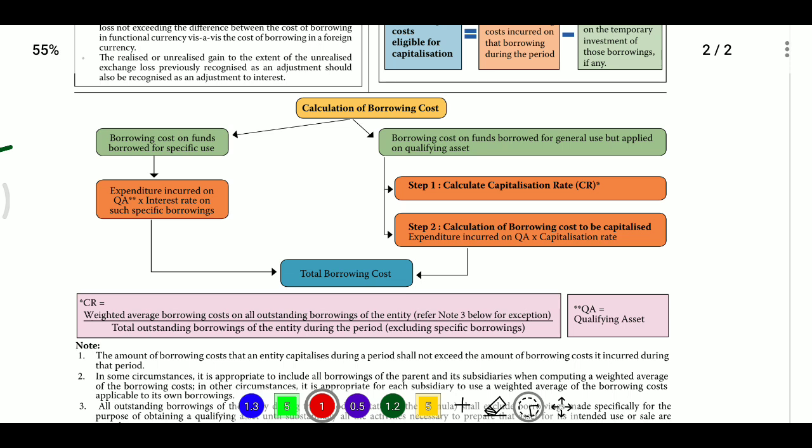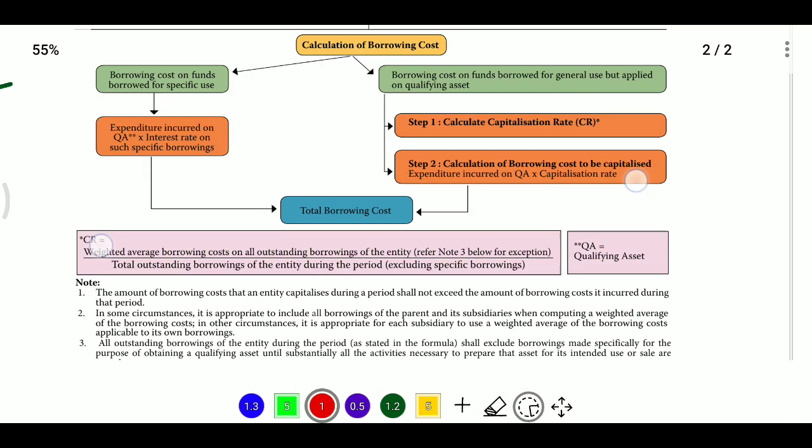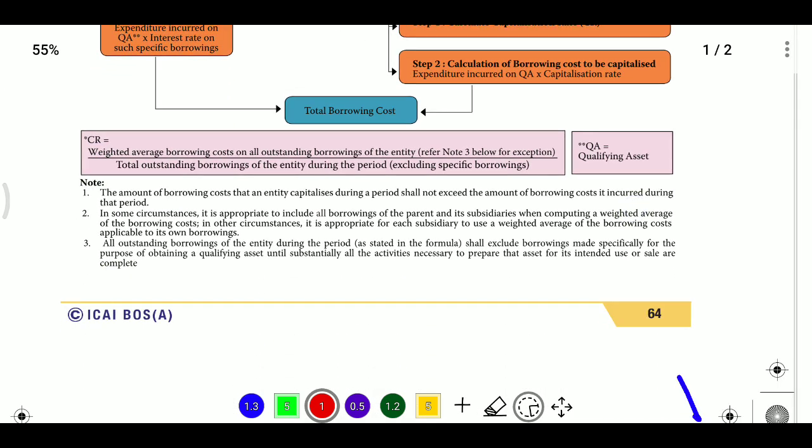After that, we discussed the capitalization of borrowing cost by group companies. In SFS, each group company will apply the same principles, and capitalization of borrowing cost on a qualifying asset is considered when the qualifying asset has incurred expenses. In CFS, capitalization of borrowing cost on a qualifying asset is considered by taking all borrowing costs on a group basis, and all expenses of the qualifying asset on a group basis. One important point: if there is any intercompany profit charged on construction of a qualifying asset within the group, then such profit will be eliminated in CFS while considering the expenses incurred on the qualifying asset.